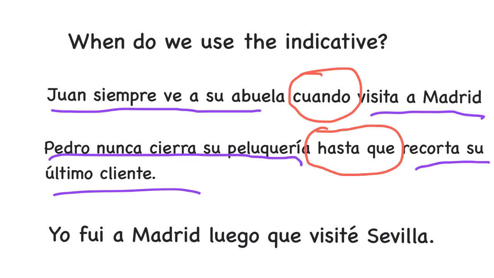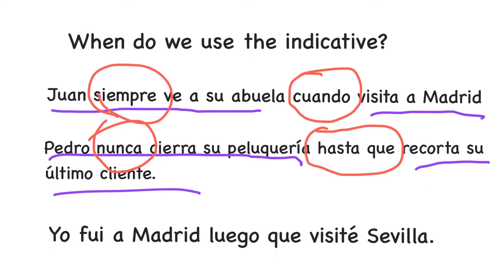Now, siempre and nunca are expressions that tell you that these actions are repetitive, are habitual. Therefore, in this example, the verb after the adverbial conjunction is in the indicative, recorta.